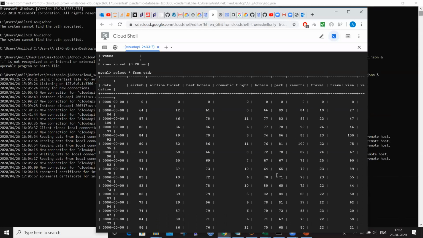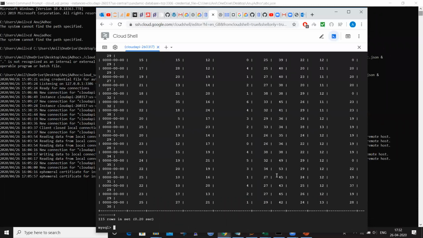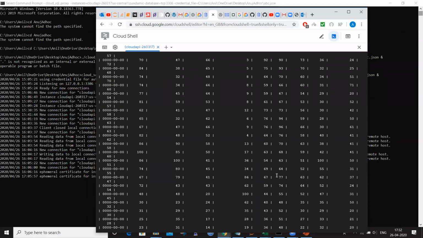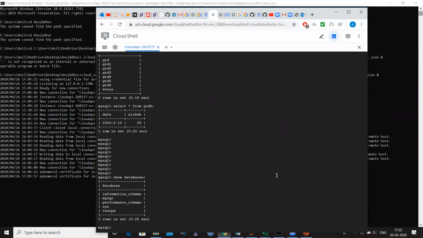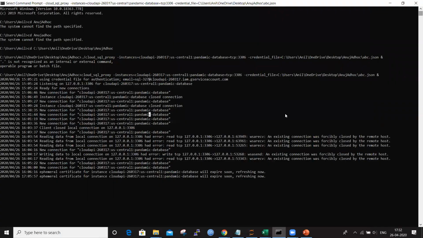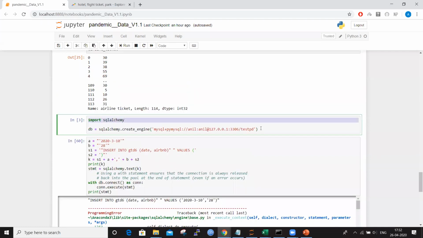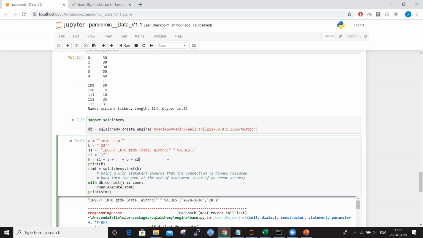Now the question comes: if I update it daily, I have to append the rows. I have to keep on appending to this database. How can that be done? Basically, we need to find a way to write to this database from our local system. That is where our connection came into the picture. We have our Python code, and we have connected a DB instance, created using SQL Alchemy.